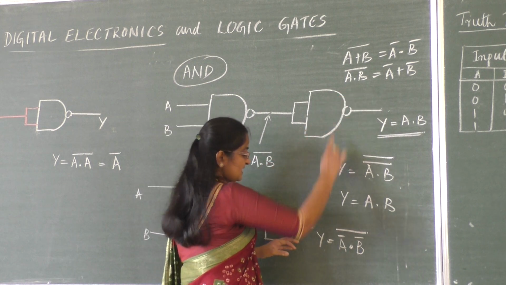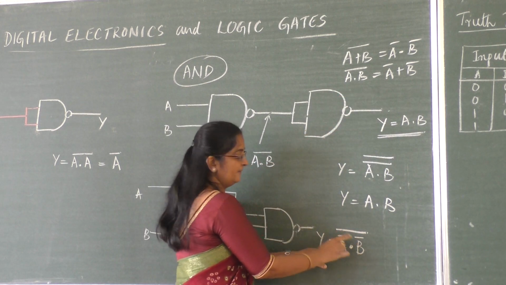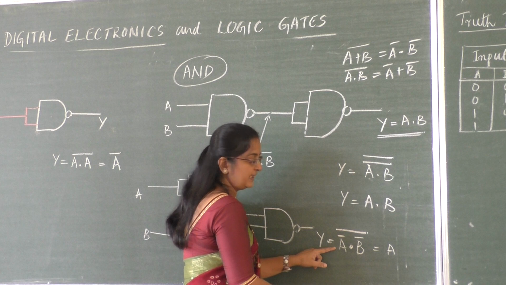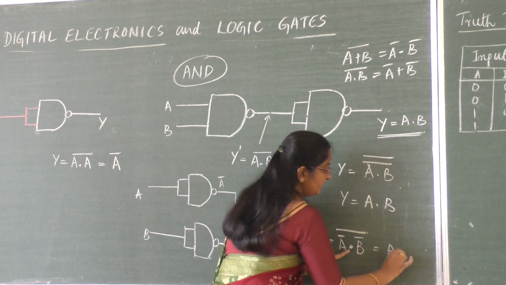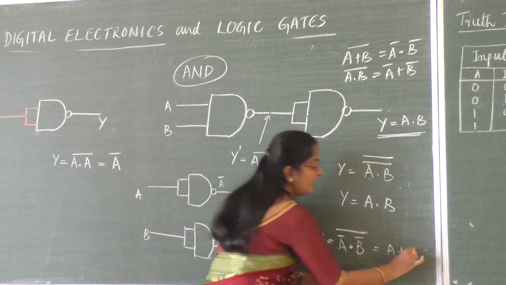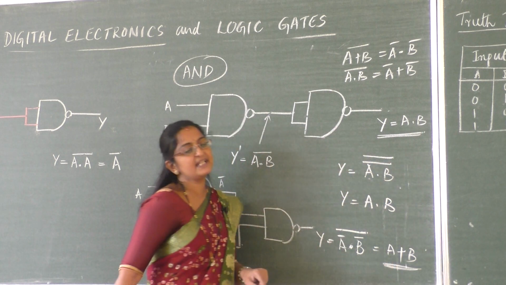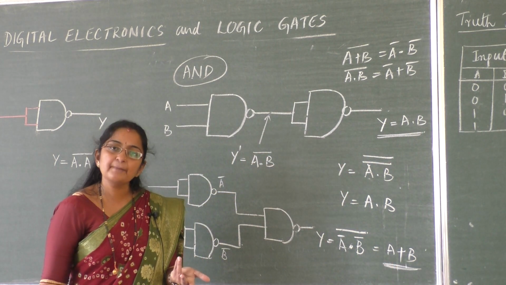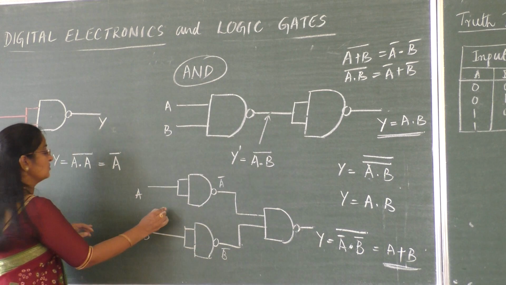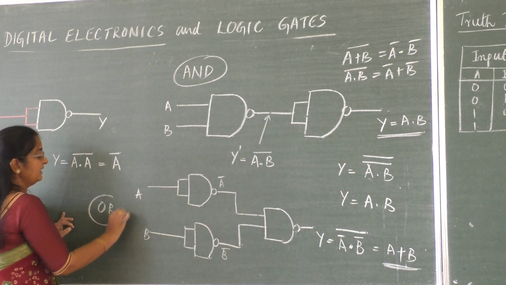So using this concept here, A bar of bar will become A, dot will get converted to plus, and B bar of bar will become B. So now I got the output as A plus B. Now A plus B represents which gate? OR gate. So this particular circuit is nothing but an OR gate.